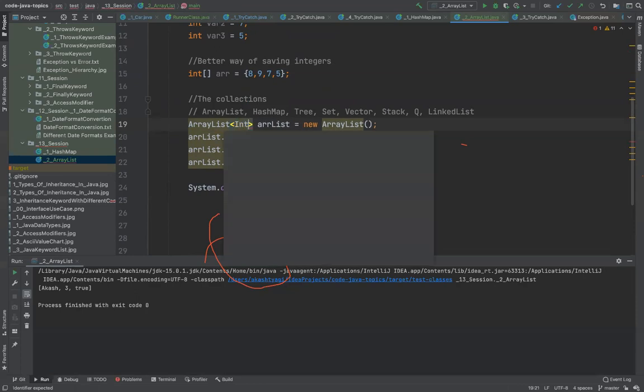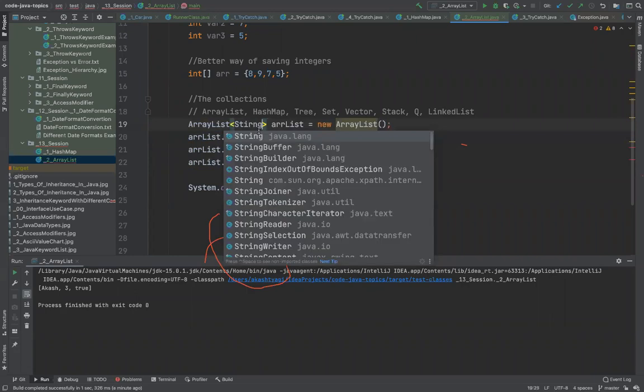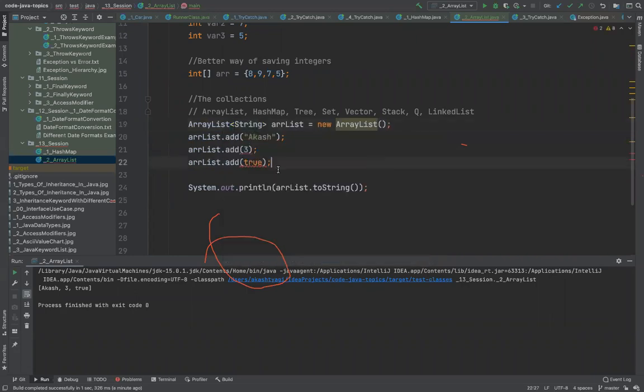So if I say here store integer, that means only integers can be saved. So it's immediately giving me a compile time error. This is the compiler's way of saving me from making mistakes. So the compiler has just saved me: I should not be adding boolean or string or anything other than integer. If I say string, it will give an error in these three.